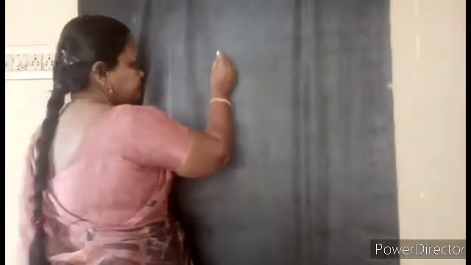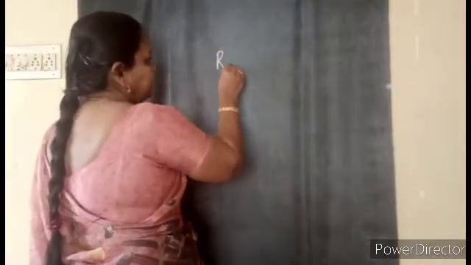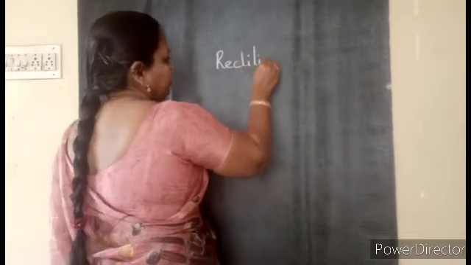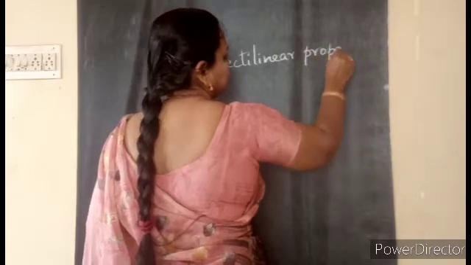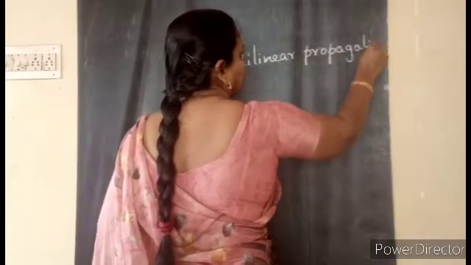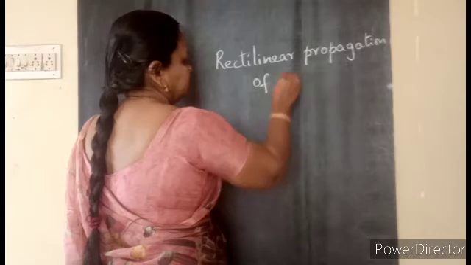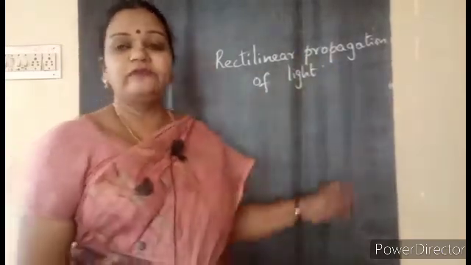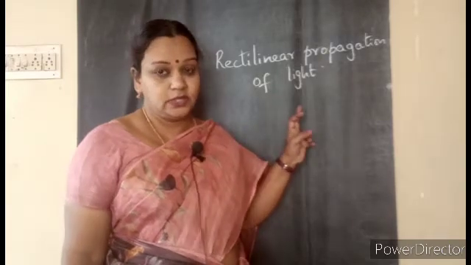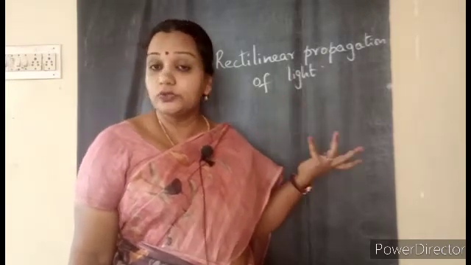That is also called rectilinear propagation of light. Yes, the term light, I hope everyone knows. So many different things we are learning about light. Light is a form of energy and it is a very useful form of energy.